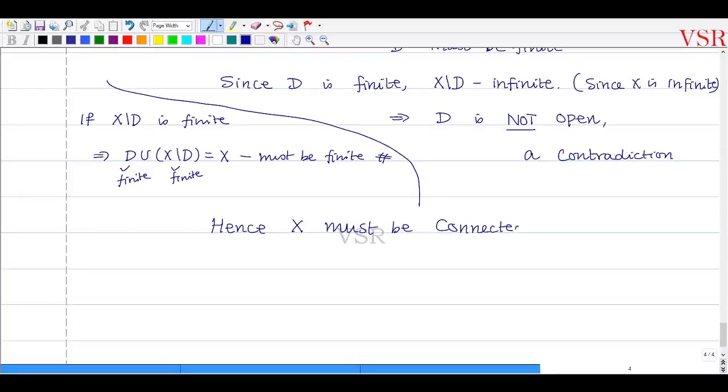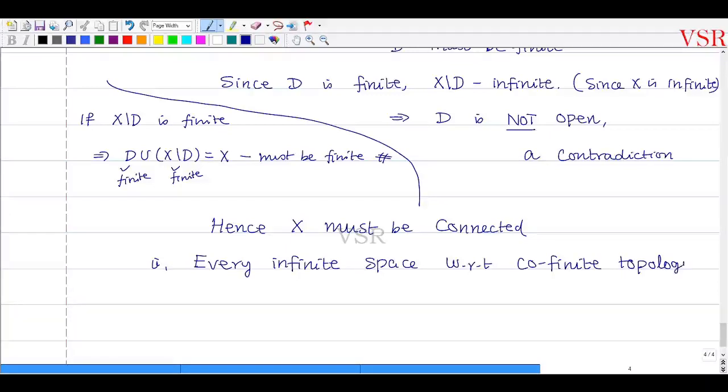That is, every infinite space with respect to cofinite topology is connected.